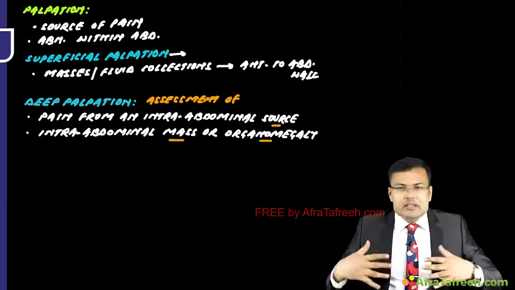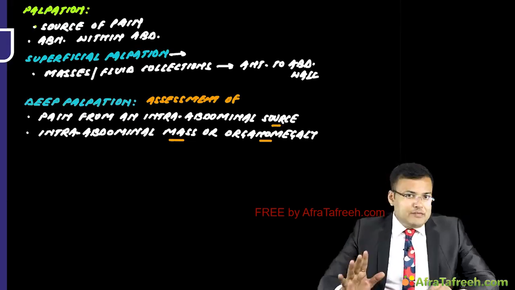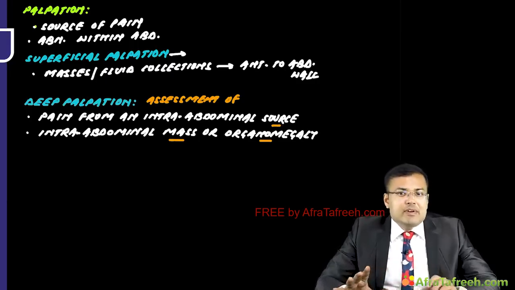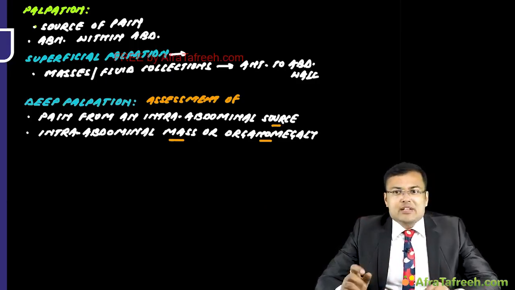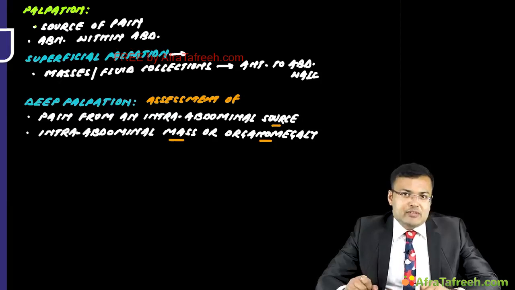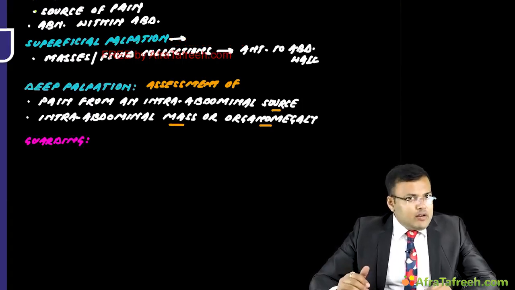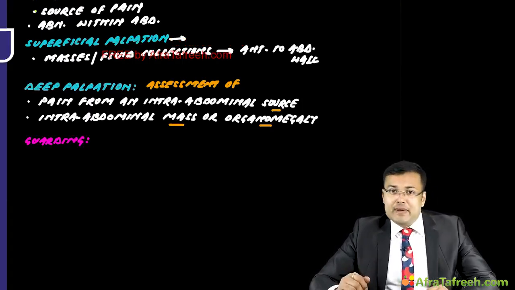Now imagine there is diffuse tenderness to palpation. If there is diffuse tenderness to palpation, it suggests that there is extensive inflammation or there is delayed presentation of an ongoing disease process. During palpation, we can assess guarding. Guarding can be voluntary guarding or involuntary guarding. You know that involuntary guarding is a sign of peritonitis.